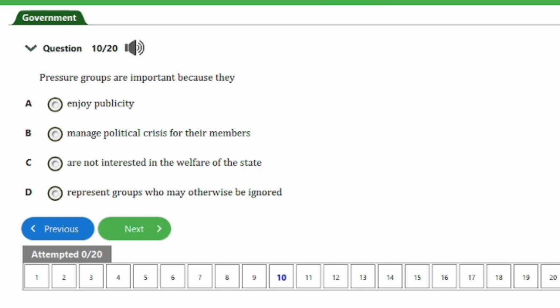So here, the next question we have here is question number 10. It says, pressure groups are important because they A. Enjoy publicity, B. Manage political crises for their members, C. Are not interested in the welfare of the state, D. Represent groups who may otherwise be ignored. So guys, the answer to this question is option D here. That's they represent groups who may otherwise be ignored. And that's it for this question. So let's head on to the next one, guys.